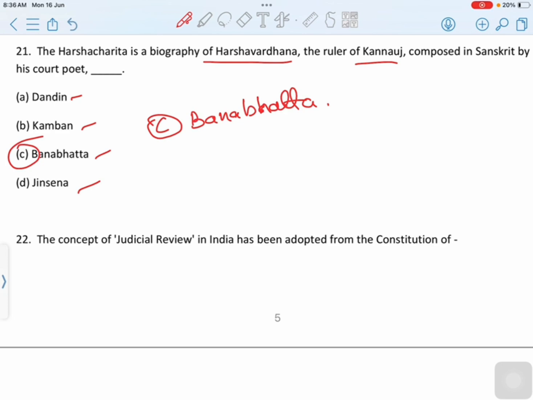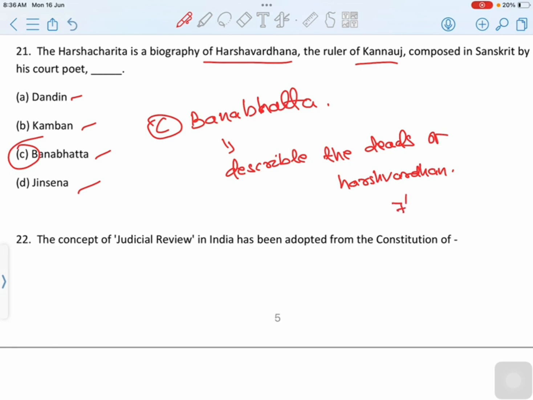Banabhatta wrote the book Harshacharita in Sanskrit, which describes the life of Harshavardhana. Banabhatta is the well-known Sanskrit writer of the 7th century. Correct option is option C, Banabhatta.